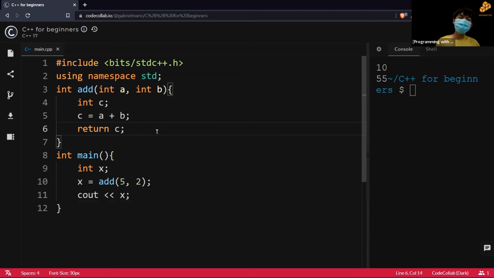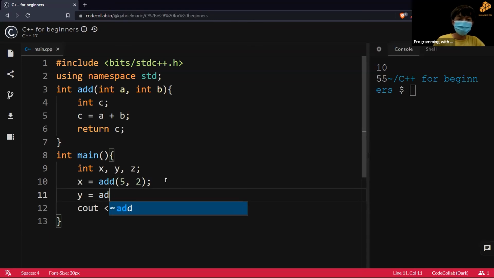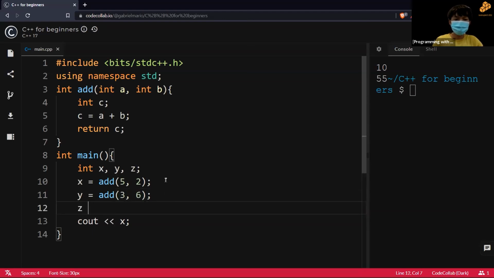I said earlier that functions mean you do not need to repeat the same code multiple times. What I mean is that in this function, we have 3 lines. If we want to have a lot of adds, let's say we have int x, y, z, and y is equal to add 3, 6, and z is equal to add 4, 10.